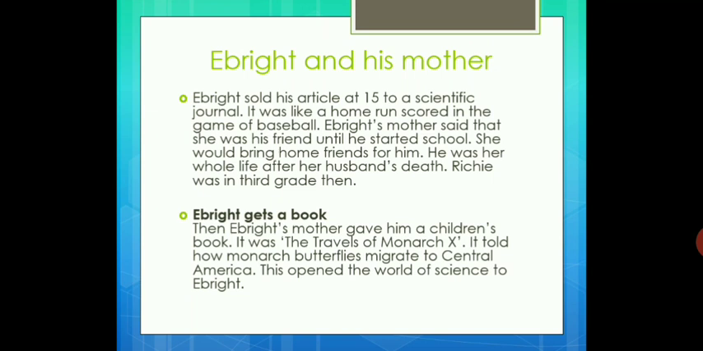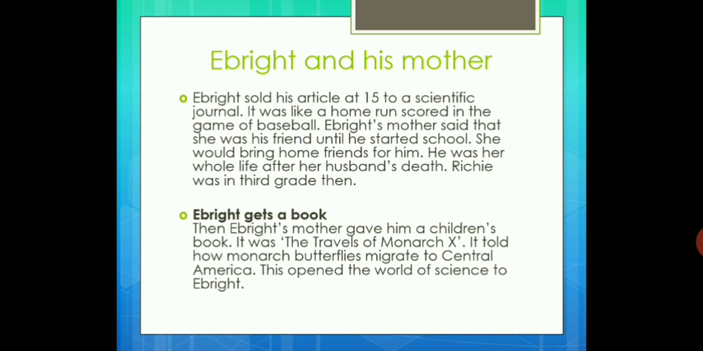Ebright and his mother. Ebright sold an article at 15 to a scientific journal. It was like a home run scored in a game of baseball. Whenever you hit a ball and it goes beyond the boundary, that is a home run. Like this, the article hit the hearts of many people, it was a very good article, and his name became famous at that time.